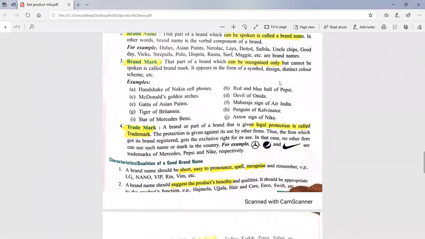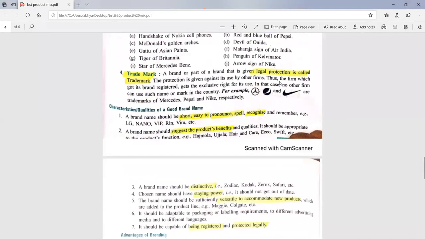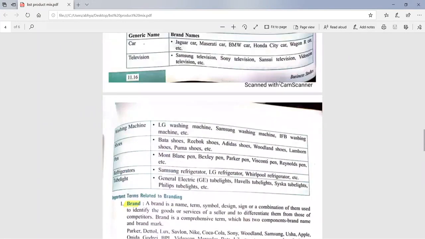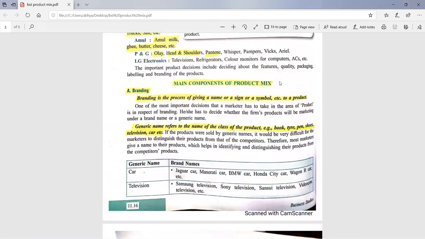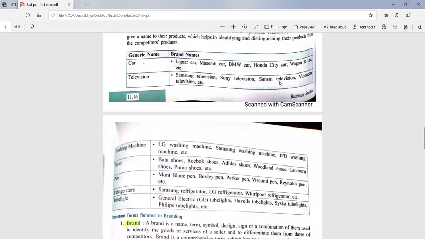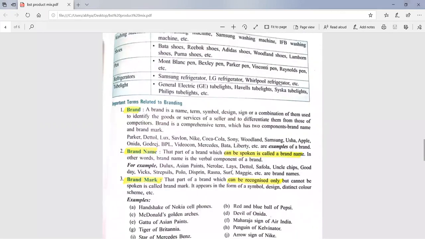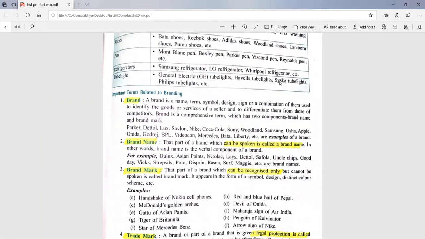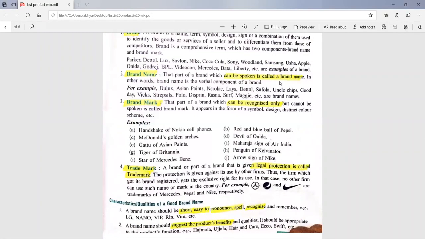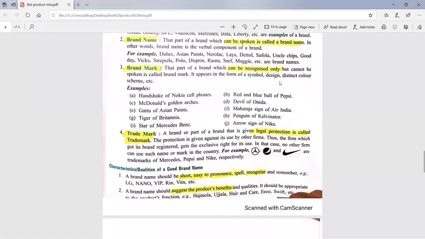Okay. So now what should be the qualities of a good brand name? Three things we have done till now. Whenever you define branding, you will write that branding is a process of giving a name or symbol or design, and generic name, brand name. Then brand is divided in two parts, brand name and brand mark. Then trademark means when any brand gets legal protection, it is known as trademark. Then qualities of a good brand name.